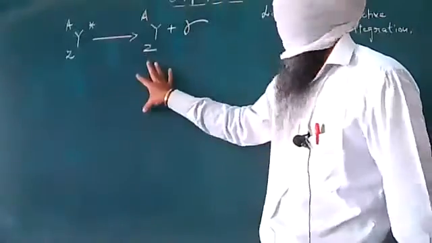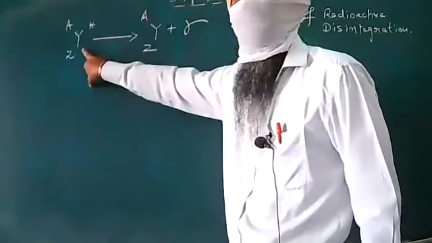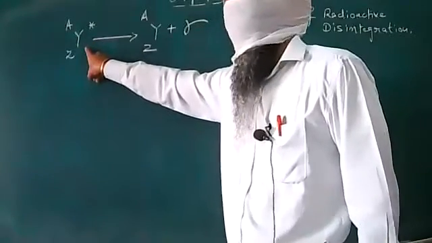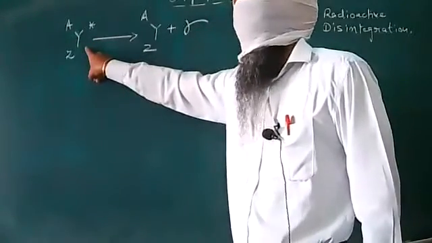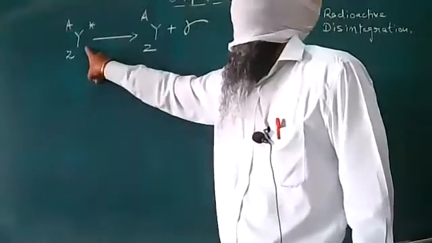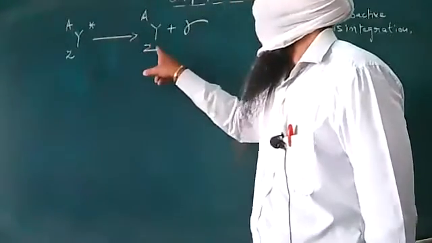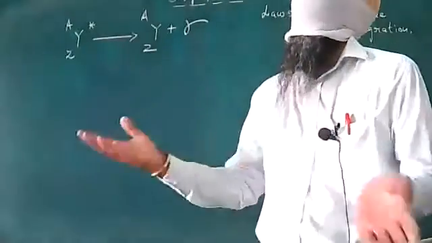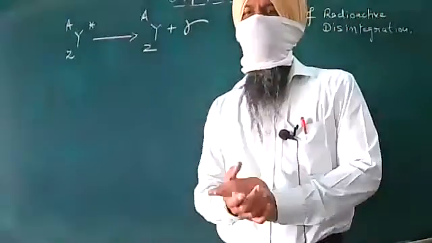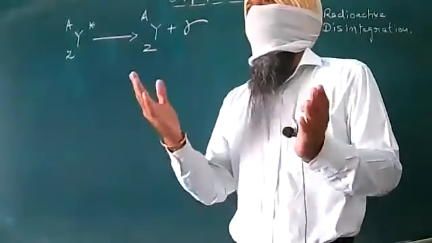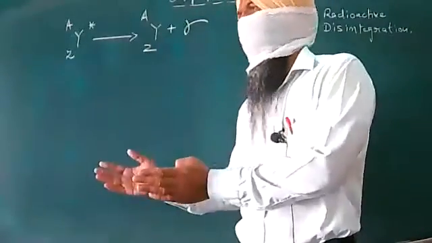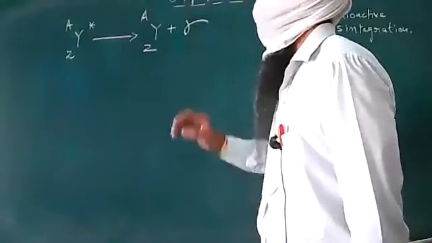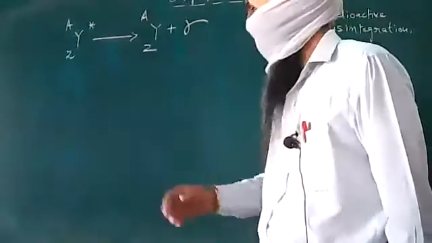So once again, this is your daughter nucleus. This star indicates the excited state. Keep in mind that alpha and beta emission is always followed by gamma emission. And here is the outgoing particle, your gamma particle. We already have discussed its properties: it is neutral, no charge, highest penetrating power, and so on. We have completed all that. So this was the point that was left last time.